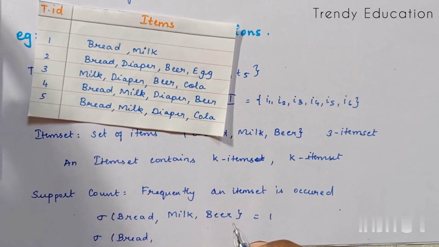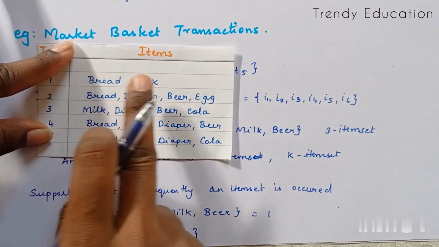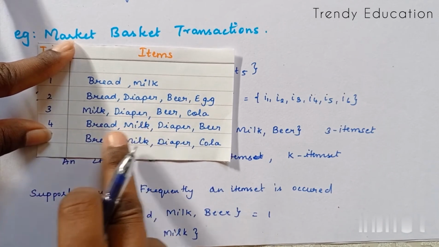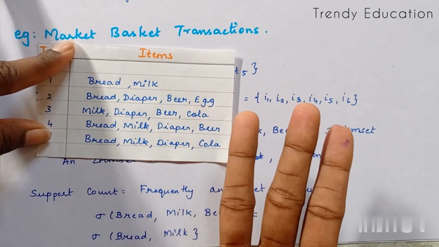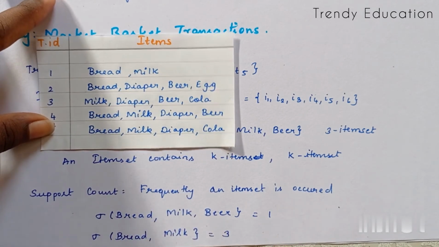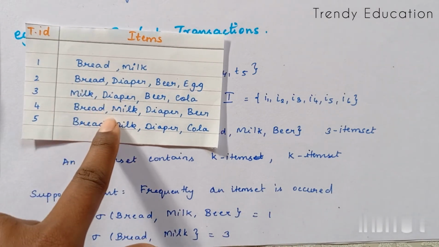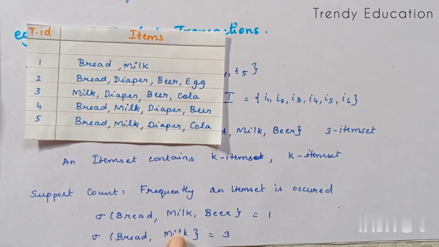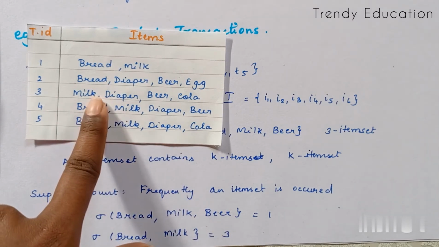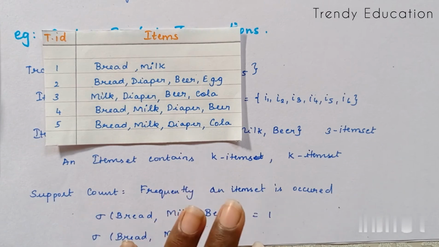Let's see only bread and milk. Here the bread and milk, and here the bread and milk, and here, there are three transactions having this item set. So the support count for this is 3. I think you may understand how frequently an item set occurs in the transactions. Hope you understand what support count is.